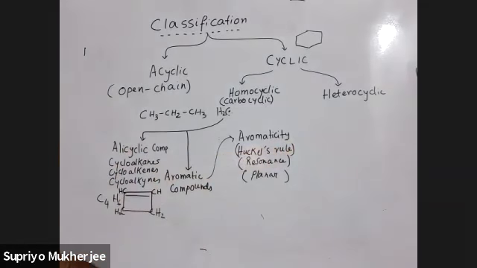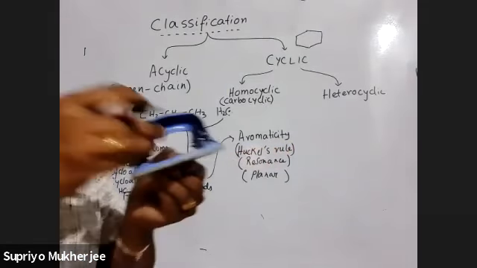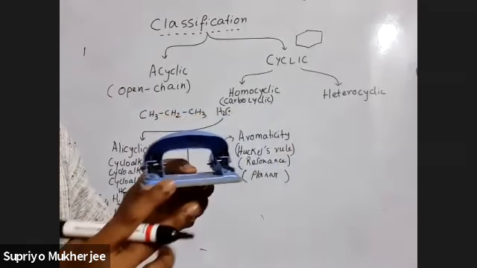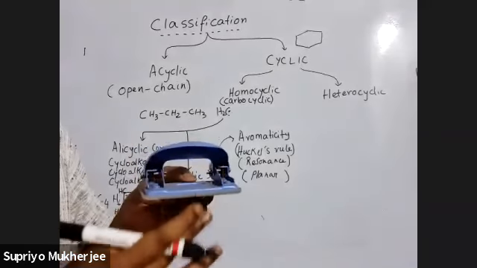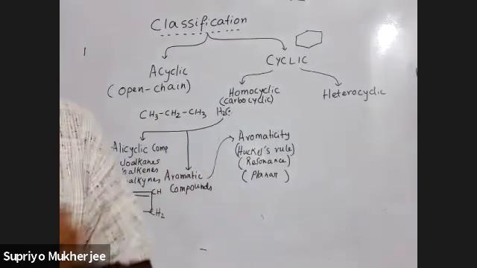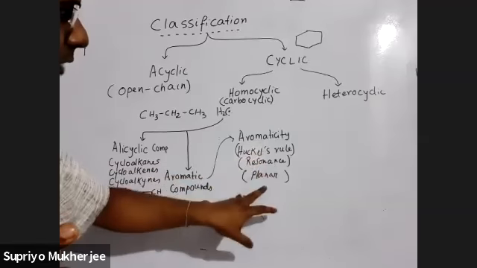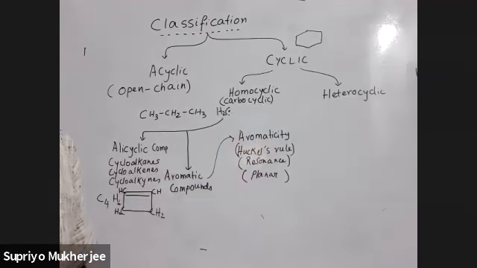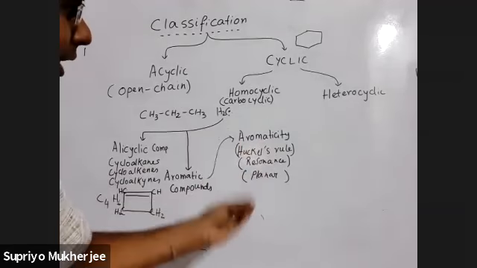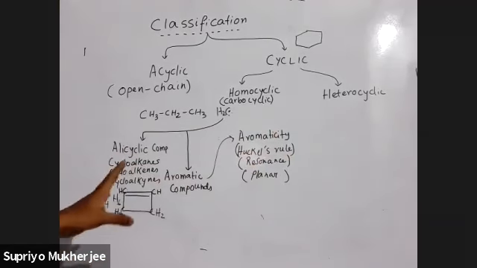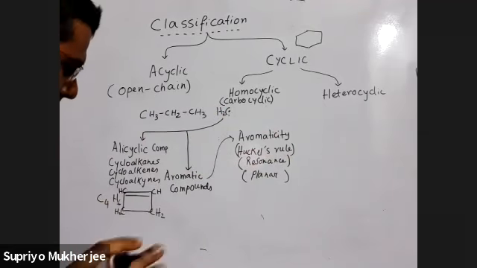But if you take this one, this is non-planar. Because a carbon atom can be here, it can be here, it is not in the same plane. The plane is differing. So then it is non-planar. Okay. So these requirements are there when we say that a compound is aromatic or not. So this is a little bit complicated, so we'll study them when we study aromatic compounds in detail.